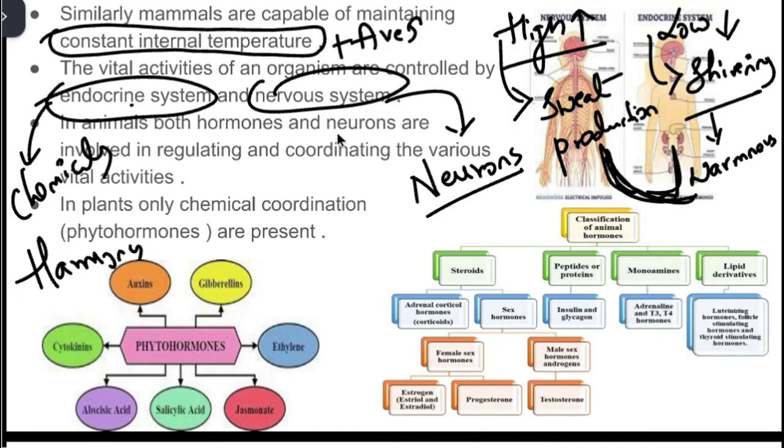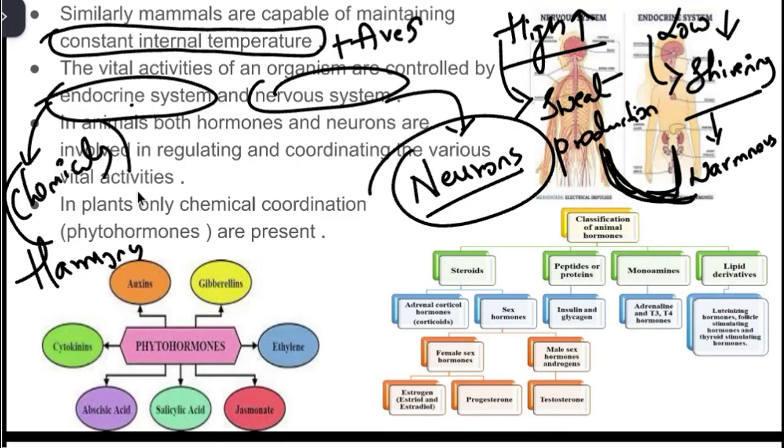Well, in animals, both hormones, which are chemical messengers, and neurons, which transmit electric signals, work together and regulate and coordinate body functions like movement, digestion, response to the stimuli, everything. But in contrast, plants don't have this nervous system, right? So there is no brain, there are no neurons, there are no nervous tissues in plants. But the coordination is controlled with the help of only chemical substances, right?